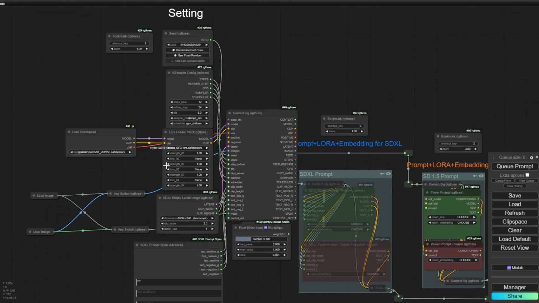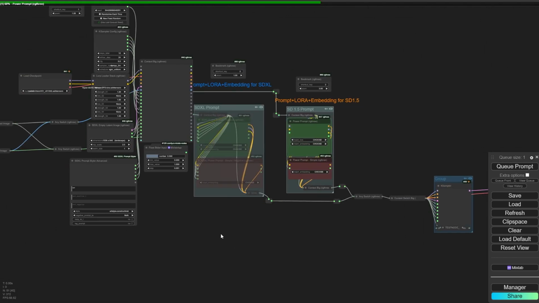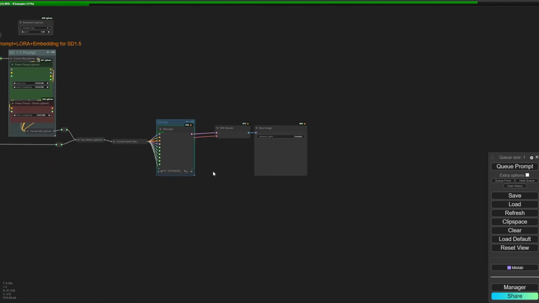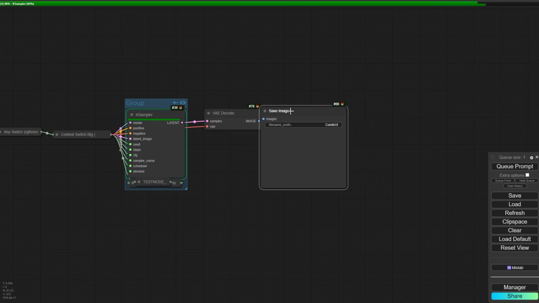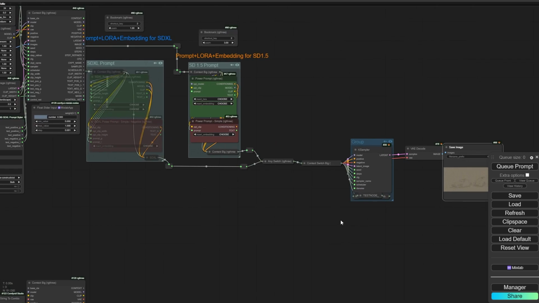And let me check the workflow. Okay, it's working.